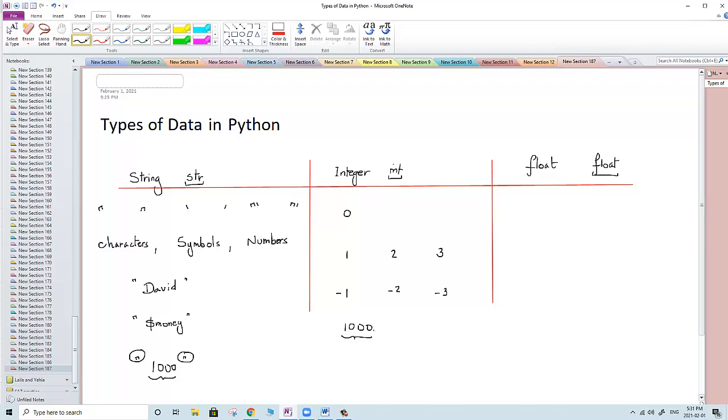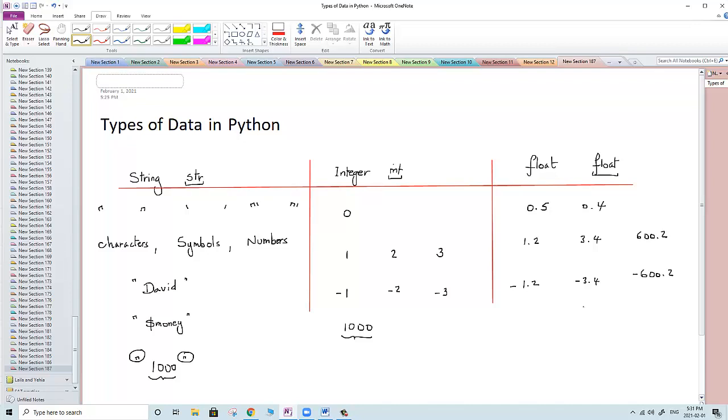The last one, if we have a decimal, floating number, which means 0.5, 0.4, and so on, or 1.2, 3.4, or 600.2, and even negative. The negative number of all these numbers also is under the float type. So the float is concerned with decimal numbers, integer with whole numbers, and string with characters.